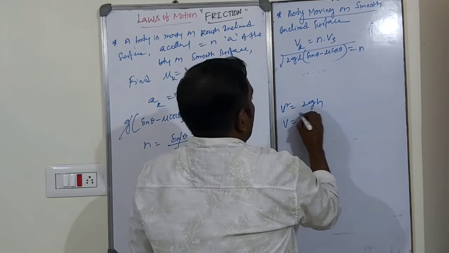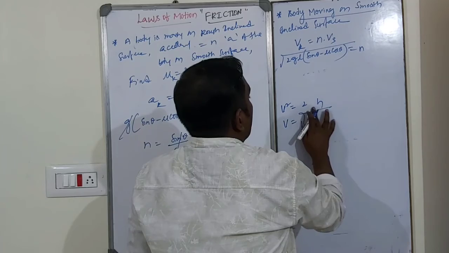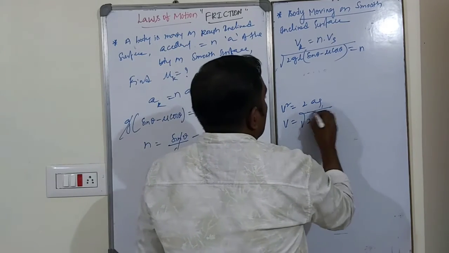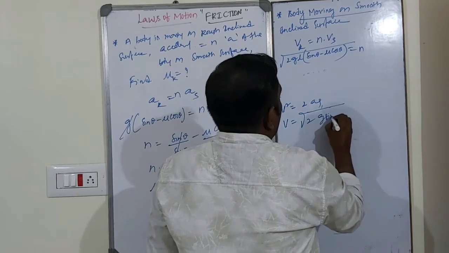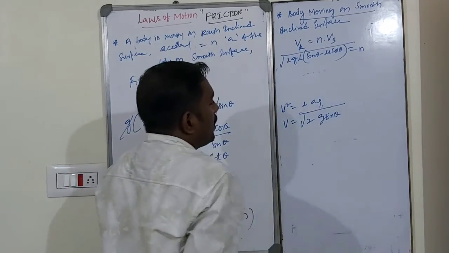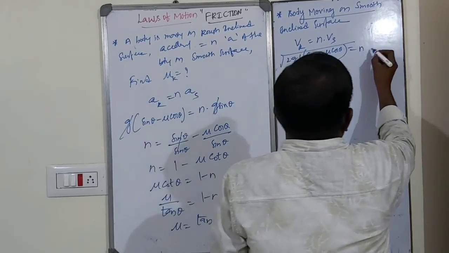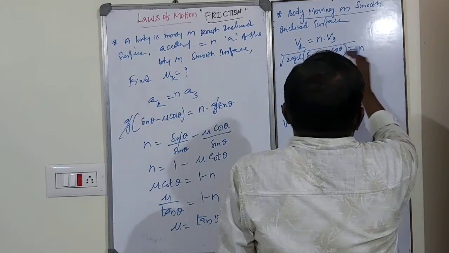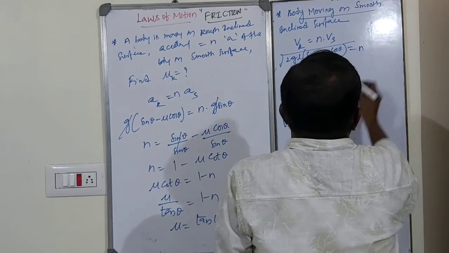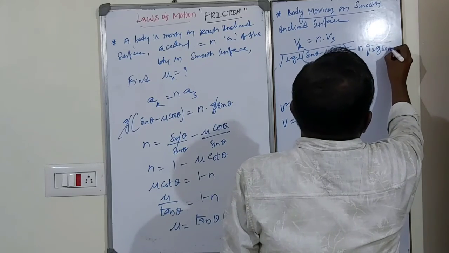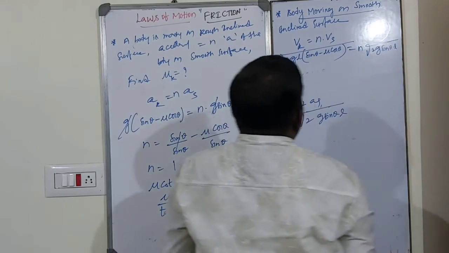V is equal to the square root of 2as, where a is g sin theta only, and s is L. Substituting in n times the v value, the square root of 2g sin theta into L. Okay, so please remember it.